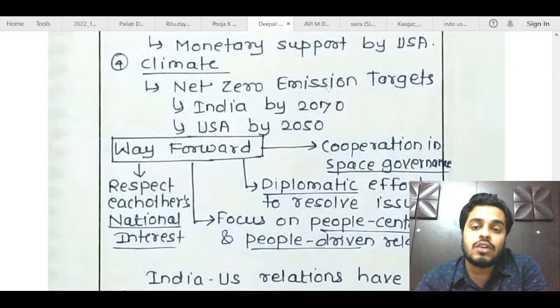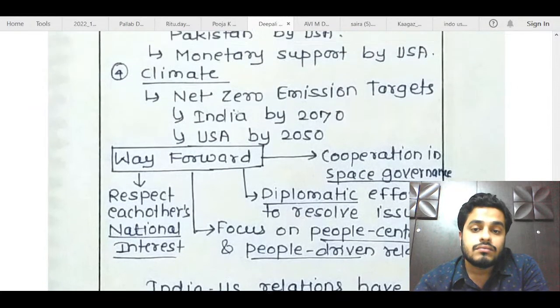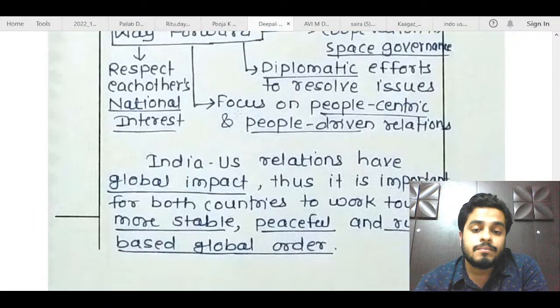Climate targets are fixed according to countries' capabilities. So that is not a point of divergence. Instead of this, you can mention the Afghanistan issue, US withdrawal from Afghanistan. Way forward is also decent.